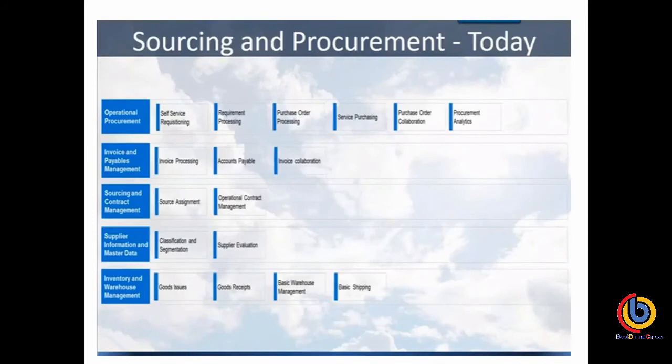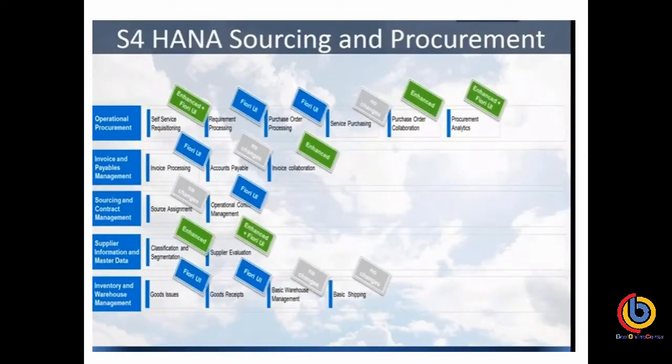At this moment we have today's approach, but with S/4HANA we can see the enhanced version in Fiori shown in green. The grayed out part means it has become obsolete on the HANA database in S/4HANA. So basically this is the additional functionality that SAP has given. Blue is as it is: what we used in traditional ERP, we will now use in our HANA systems. The gray has been eliminated.